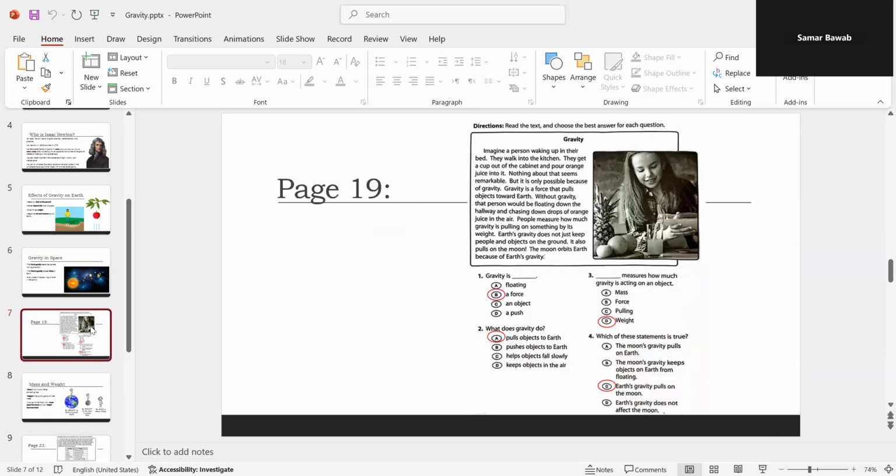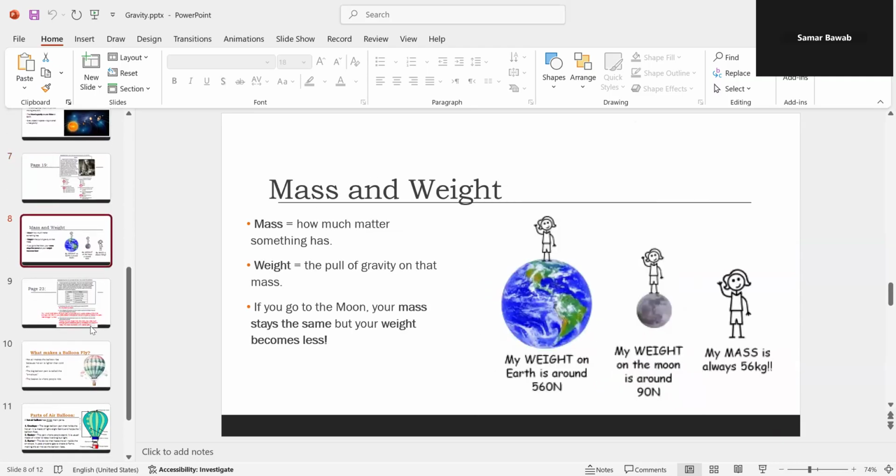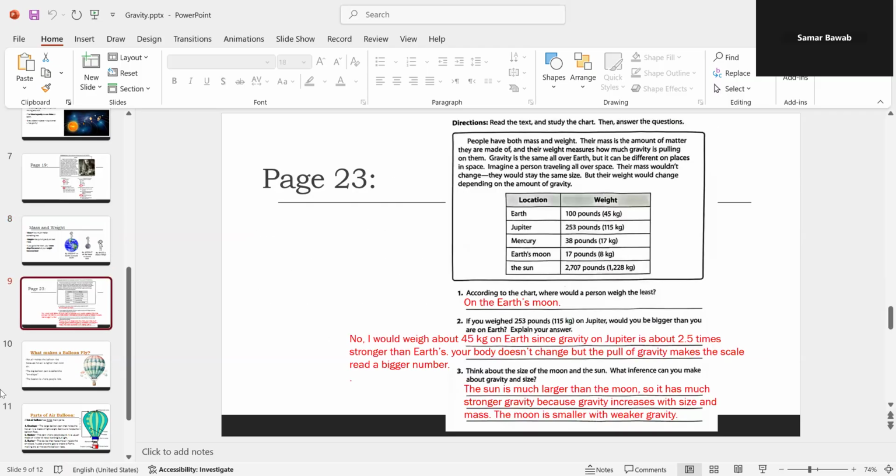We solved page 19. Then we talked about the differences between mass and weight. Mass, by definition, is how much matter something has, while weight is the pull of gravity on that mass. For example, if you go to the moon, where the gravity is less than that of Earth, your mass stays the same, but your weight becomes less. Why? Because the gravity of the Earth is bigger than the gravity of the moon. We also solved page 23.